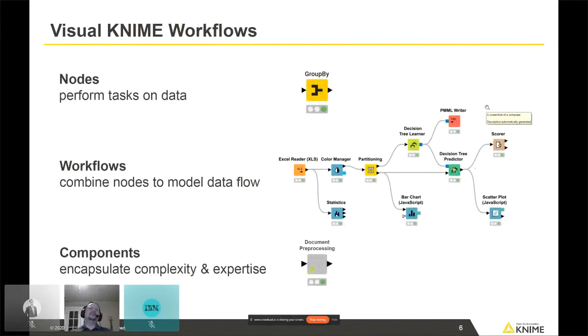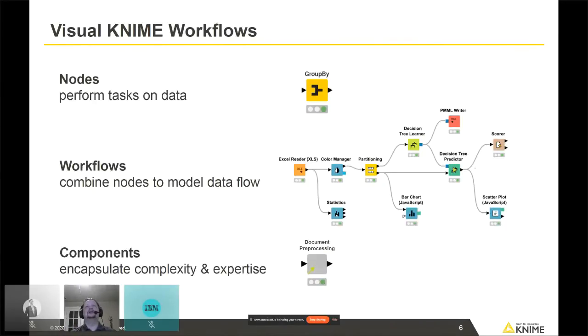The idea of KNIME, the building blocks of how it works, we use these nodes. Here's a group by node up here at the top. So the data flows from left to right. It comes into this little triangle, which is an input port. Something happens within the node, and then it flows out on the right. That's the output port. And then we have this little traffic light at the bottom, which is a status indicator